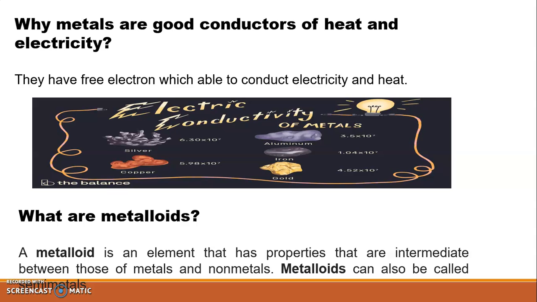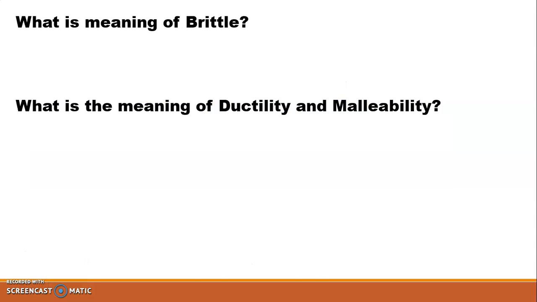That is the example of a few metals that are silver, copper, aluminium, iron and gold. Next question is what is the meaning of brittle? Those substances which are easily broken when hammered are called brittle elements.